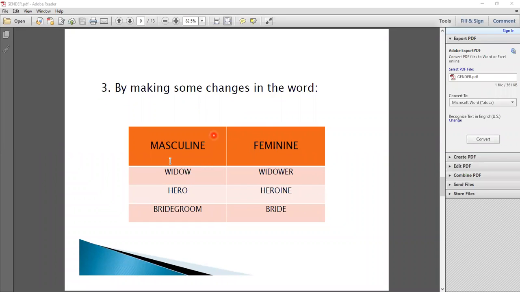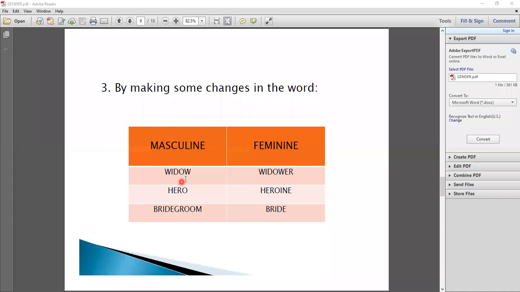अब कई जो words होते हैं masculine के, जब हम उसको feminine में बनाते हैं तो उसमें हमको थोड़े से changes करने पड़ते हैं. देखिए: widow, widower. Second is hero, heroine. Third one is bridegroom. In the female category, bridegroom becomes bride. So here you notice that there are some changes in the word.